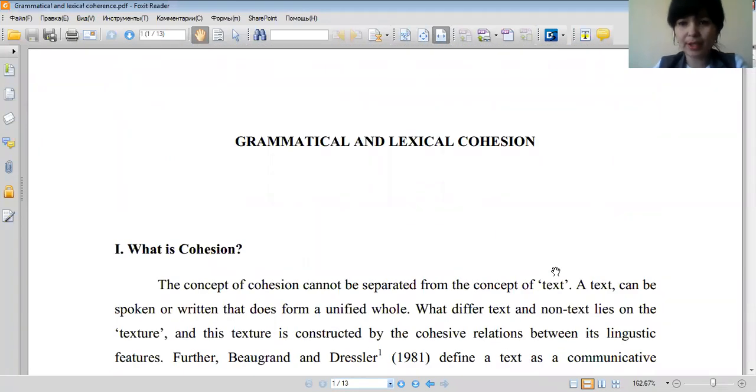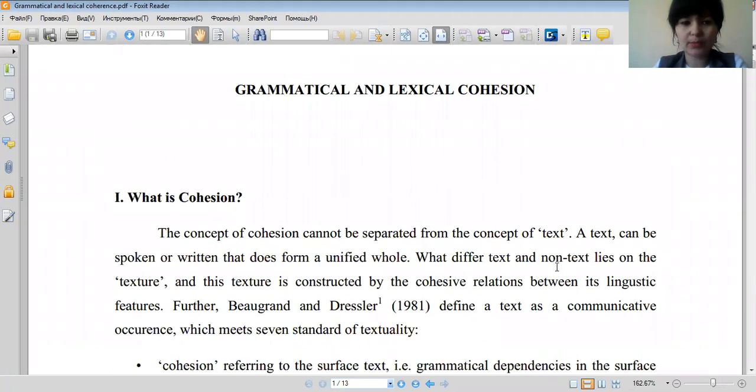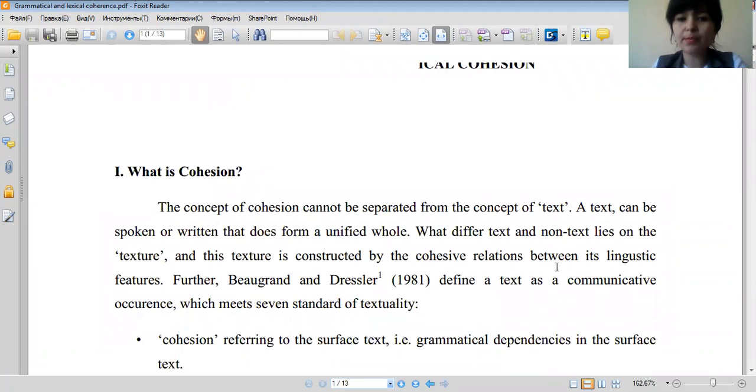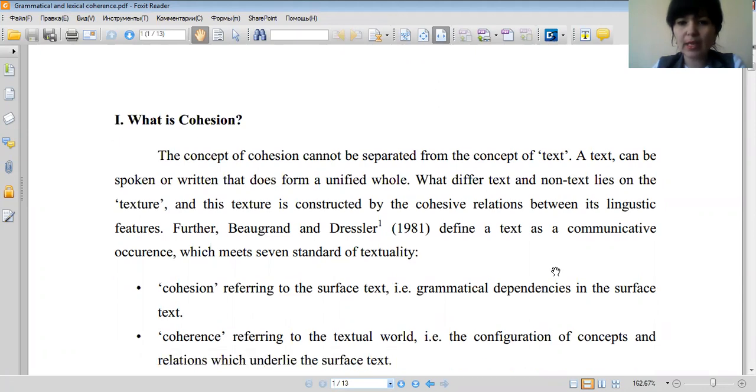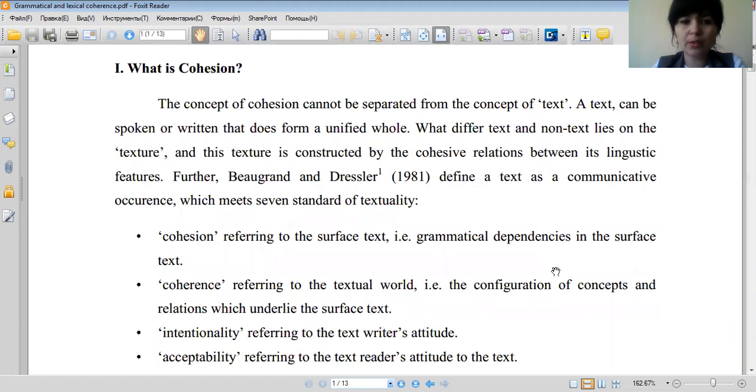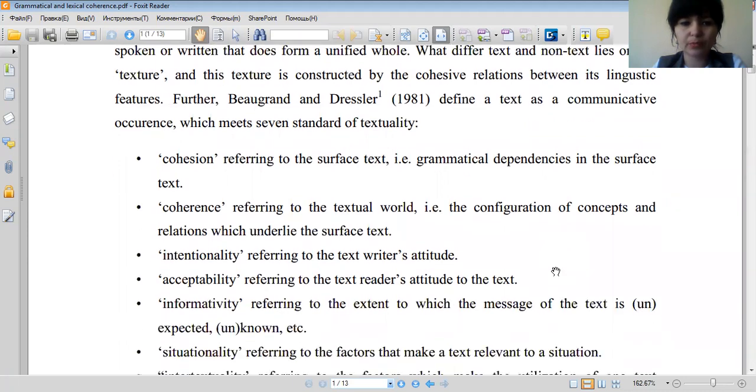Grammatical and lexical cohesion. What is cohesion? The concept of cohesion cannot be separated from the concept of the text. A text can be spoken or written that does form a unified whole. What differs text and non-text lies in the texture, and this texture is constructed by the cohesive relations between its linguistic features. Further, Beaugrande and Dressler define a text as a communicative utterance which meets seven standards of textuality.